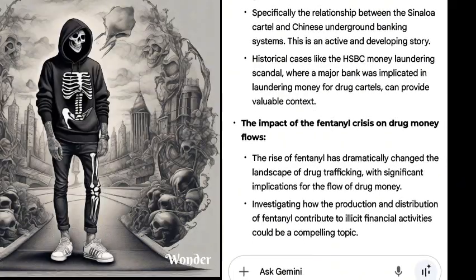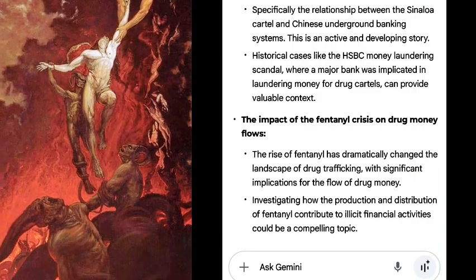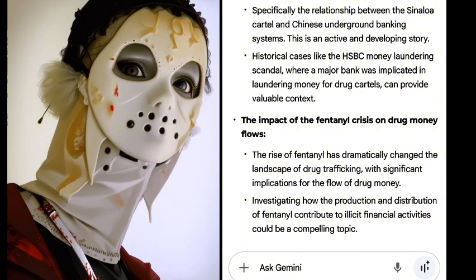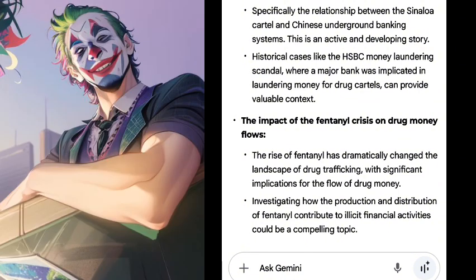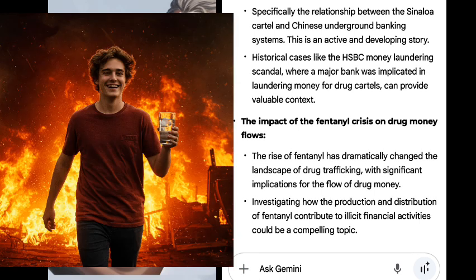Historical cases like the HSBC money laundering scandal, where a major bank was implicated in laundering money for drug cartels, can provide valuable context. The impact of the fentanyl crisis on drug money flows. The rise of fentanyl has dramatically changed the landscape of drug trafficking, with significant implications for the flow of drug money. Investigating how the production and distribution of fentanyl contribute to illicit financial activities could be a compelling topic.